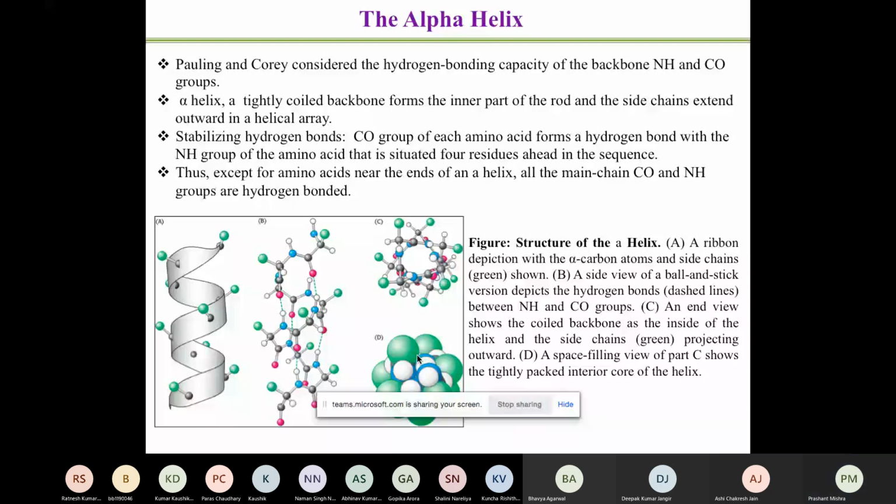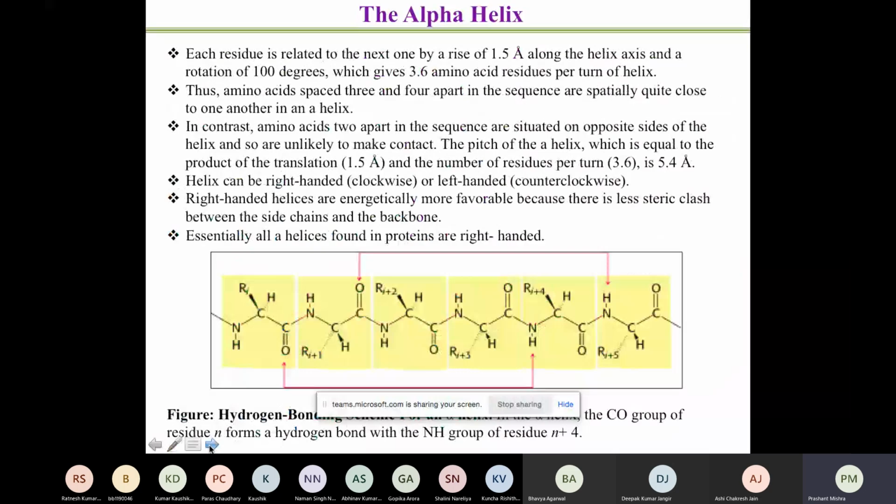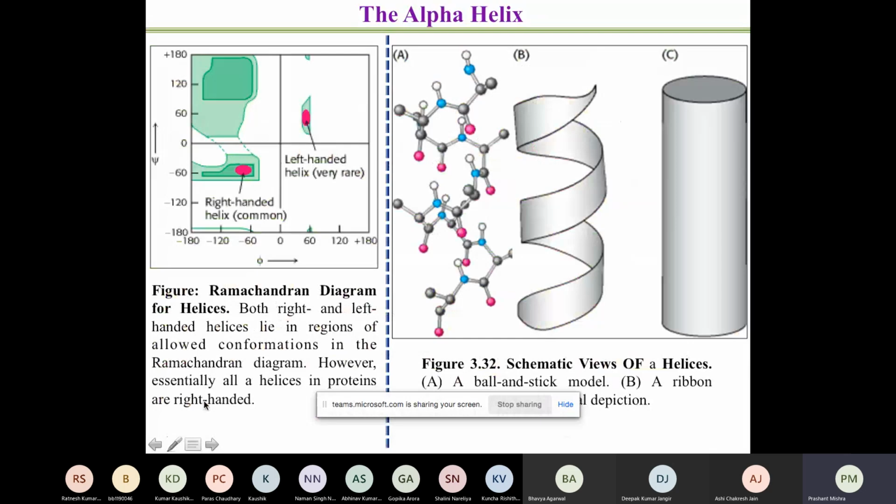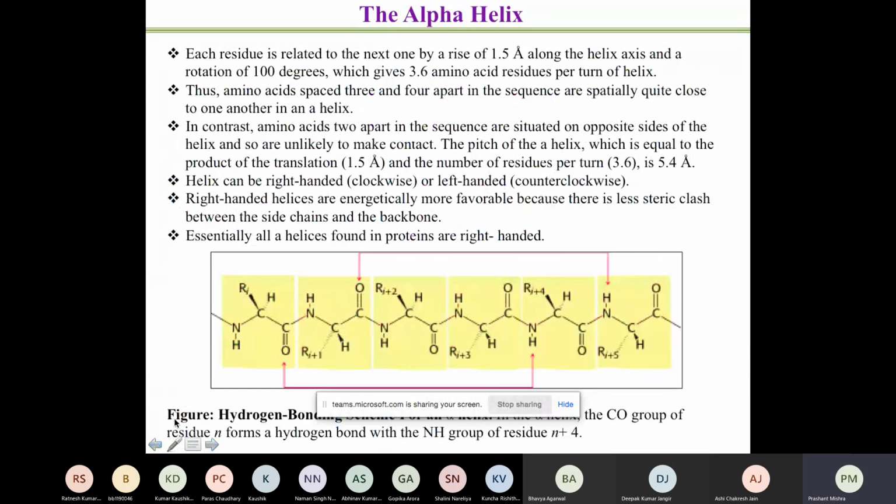Now, coming to the next part, I'm showing you a chain at the bottom of the figure, and this is nothing but the primary structure of the protein. Start with the primary structure. This is the chain of amino acids. Now, in this chain, you have NH. I'm starting with the N terminal. So this is the N terminal of the amino acid. Let me explain it to you.